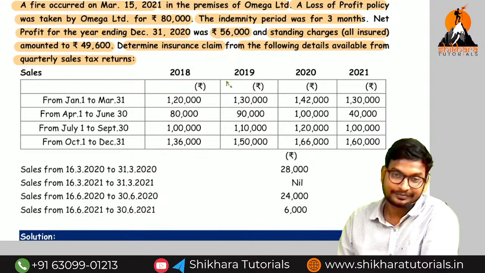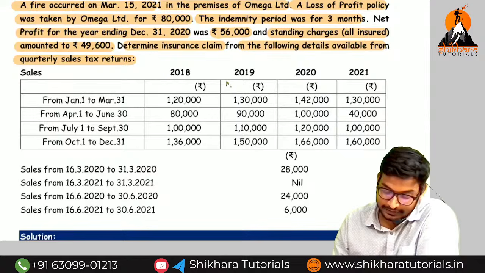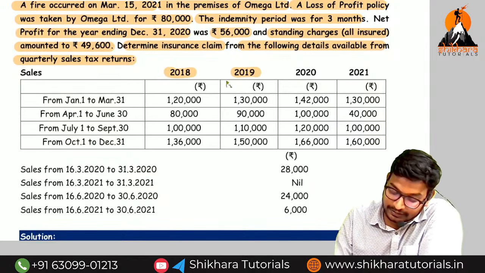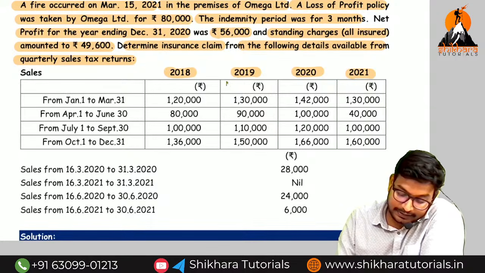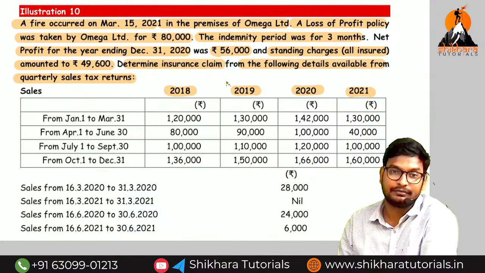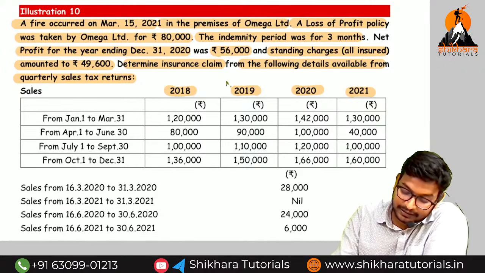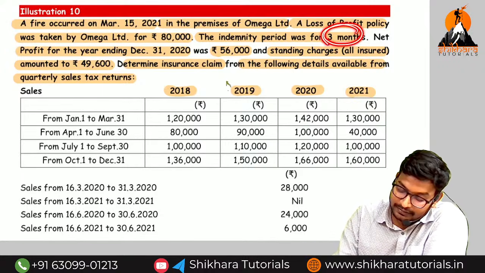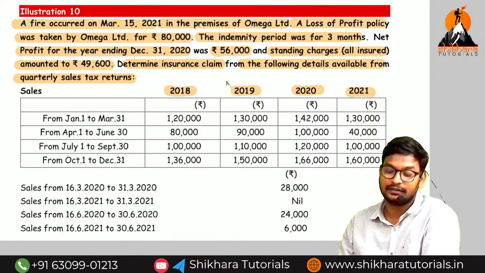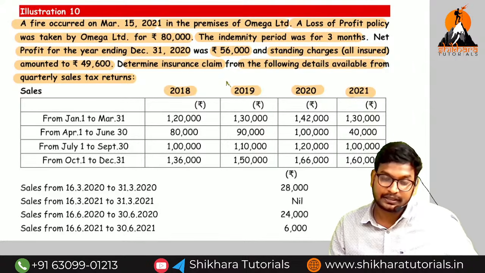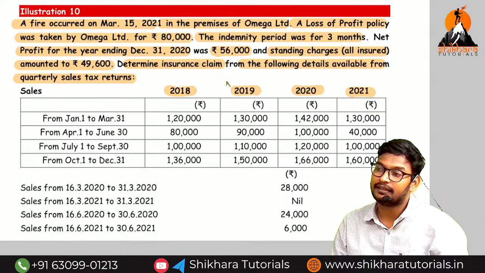Determine the insurance claims from the following details available from the quarterly sales. Sir, they have given this information: 2018 sales, 2019, 2020, 2021 sales. Currently we are in which year, amma? 2021. How many months is the indemnity period? They have given up to 3 months. So directly they have given the indemnity period in the question itself. We need not take the first step.